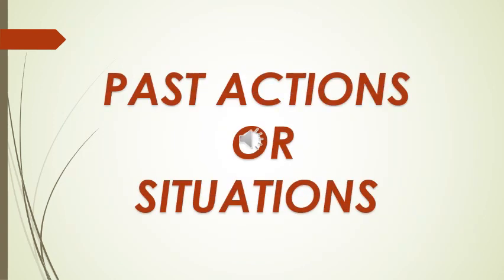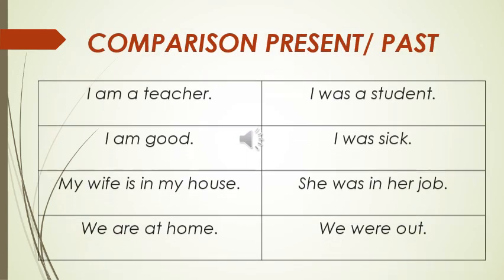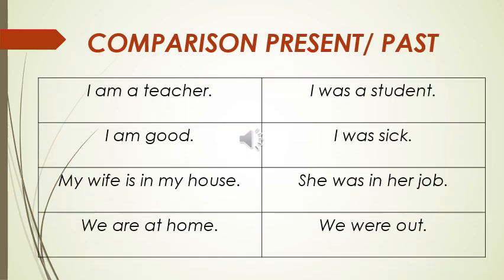As I was saying, we're going to talk today about past actions or past situations. This is what we call the past simple in grammar, but the use is for talking about past actions or past situations. Okay, let's start with that. Here I have as a title a comparison between the present and the past so we can understand what we're talking about. I'm giving very simple and very basic examples in order to understand the idea, and then I'm going to go little by little to increase the level in order to understand this better.